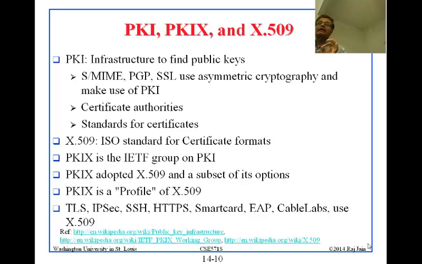X.509 is the ISO and ITU standard which defines what certificates should look like. X.509 is the ISO standard for certificate formats. And PKIX is the IETF group which works on PKI.